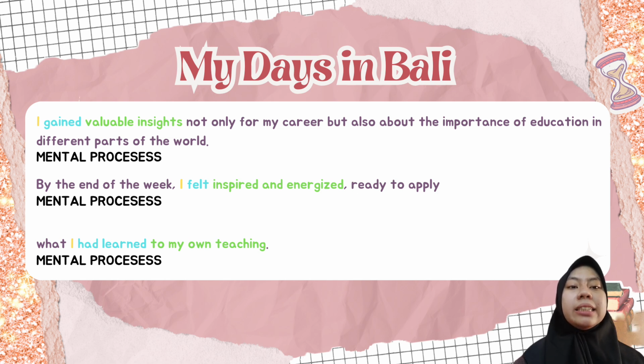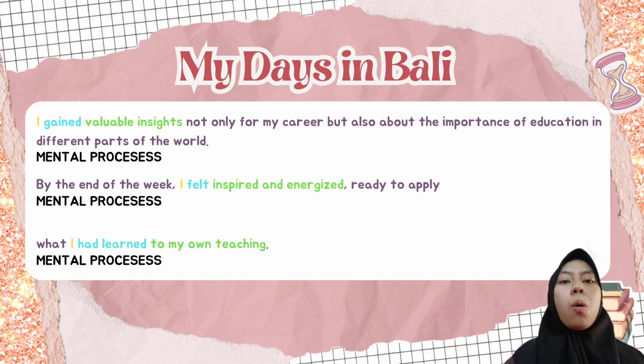In the last sentence, the 15th, "what I had learned to my own teaching," the words "had learned" are a verb that falls into the mental process category. The word "I" is the sensor, and "to my own teaching" is the phenomenon. It can be concluded that this sentence falls into the mental processes category.